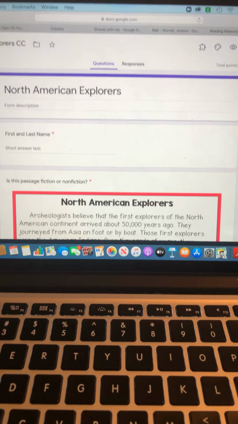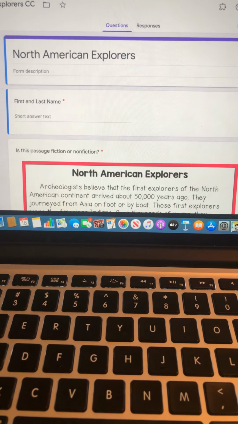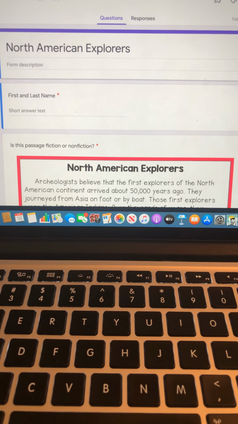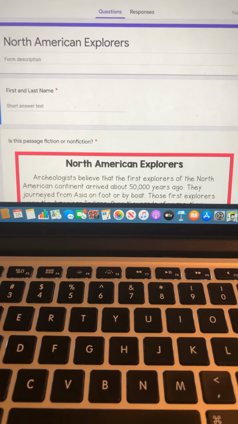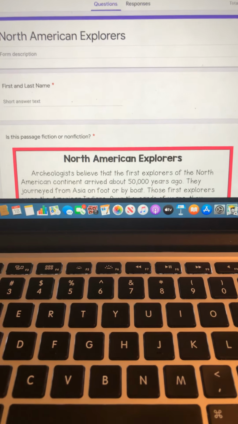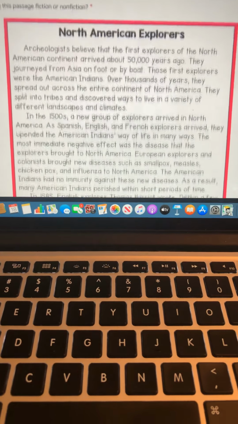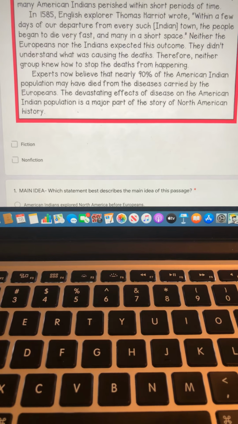We're going to be going over your reading assignment, North American Explorers. And the first thing you're going to do is type your first and last name. And then you're going to be reading your passage, North American Explorers, and as you're reading it, I want you to be thinking about whether this passage is fiction or nonfiction. And then after you finish reading the passage, you're going to have to click at the bottom whether it's fiction or nonfiction.